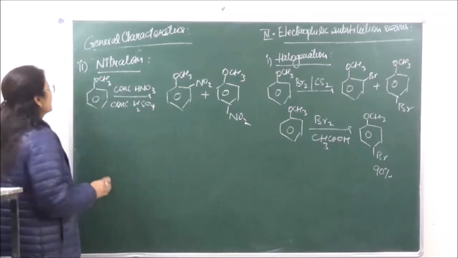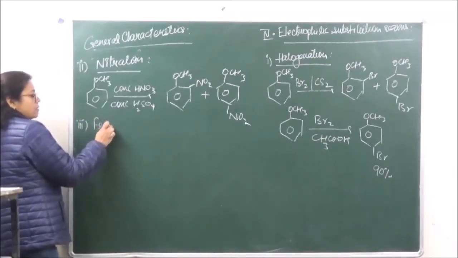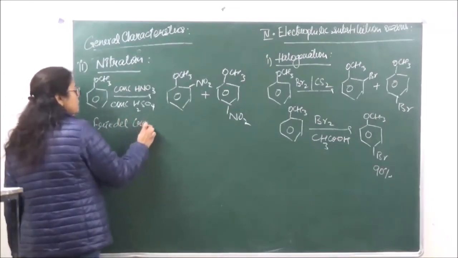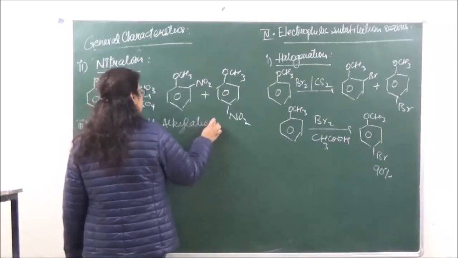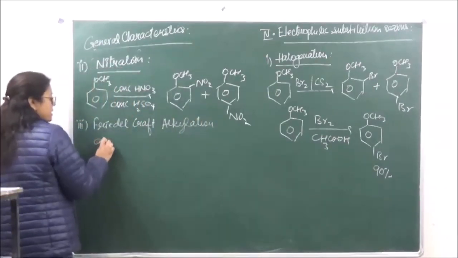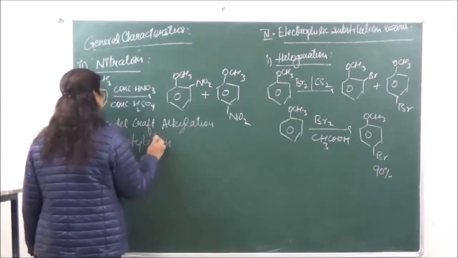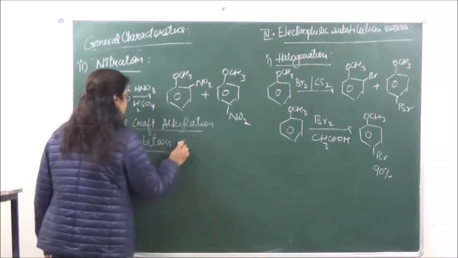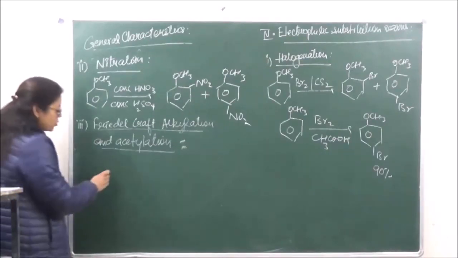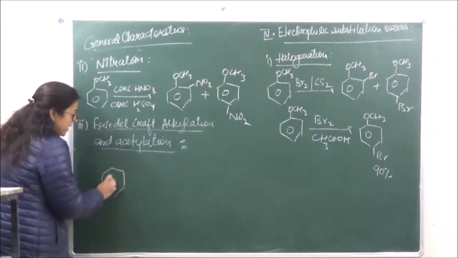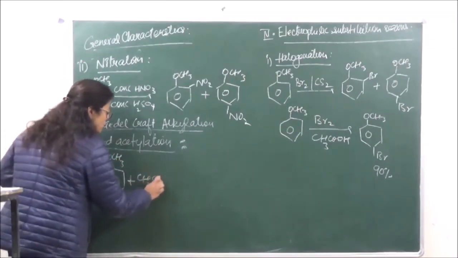Okay? And the last reaction we are going to do is Friedel-Crafts alkylation and acetylation reaction. Okay? So alkylation means introduction of an alkyl group. We have anisole plus CH3Cl.